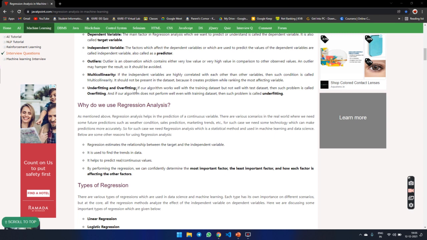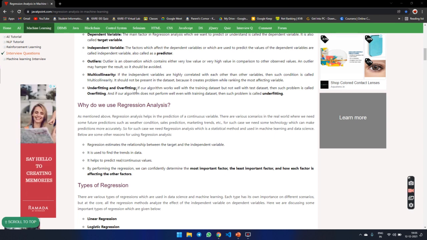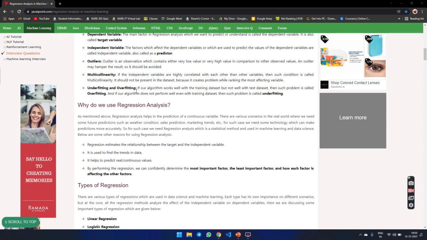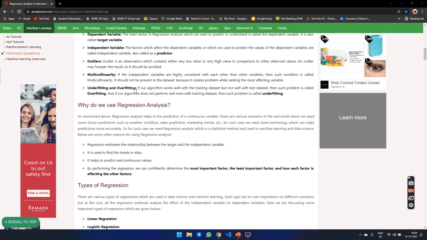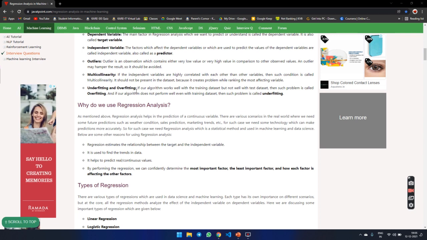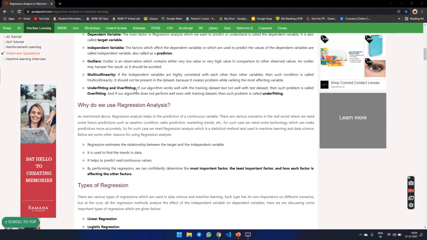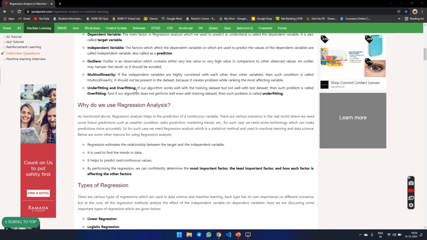First of all, why do we need regression analysis? As I mentioned above, regression analysis helps in the prediction of continuous variables. In the real world we need some future predictions such as weather conditions, sales prediction, marketing trends, etc. For such cases, we need a technology with which we can make predictions more accurately. So for such cases, we need regression analysis, which is a statistical method used in machine learning and data science.